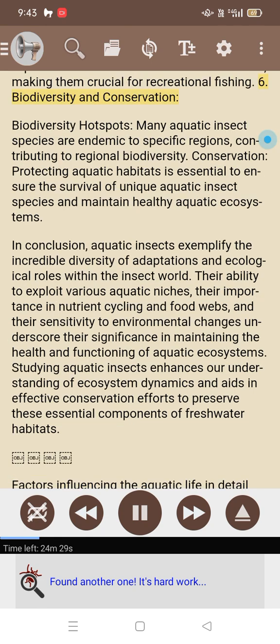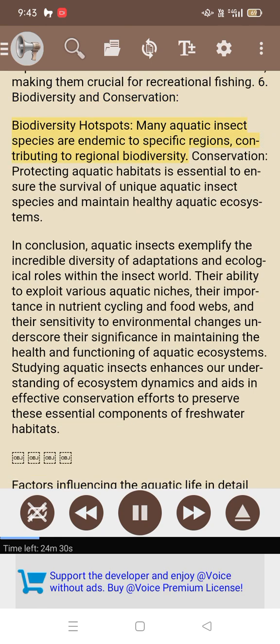6. Biodiversity and conservation. Biodiversity hotspots. Many aquatic insect species are endemic to specific regions, contributing to regional biodiversity. Conservation. Protecting aquatic habitats is essential to ensure the survival of unique aquatic insect species and maintain healthy aquatic ecosystems.